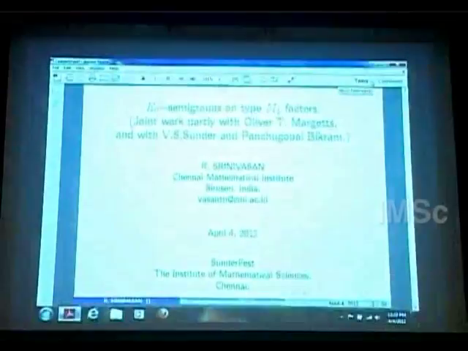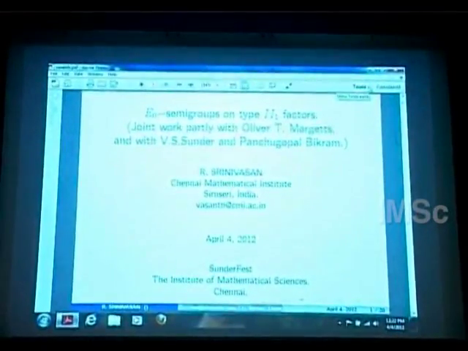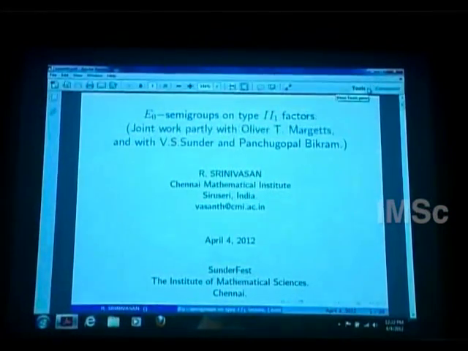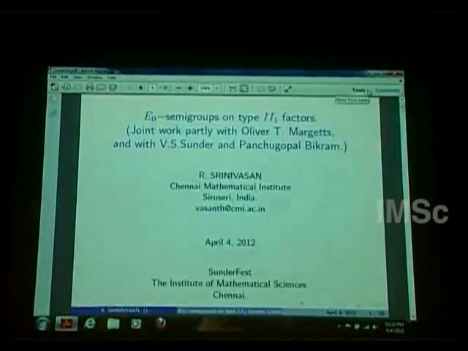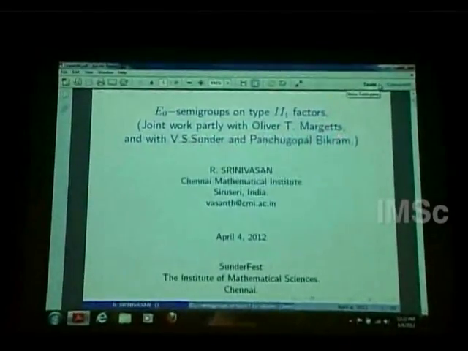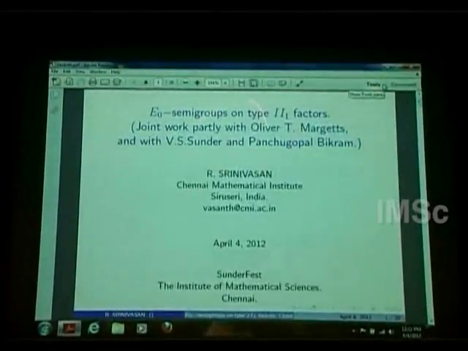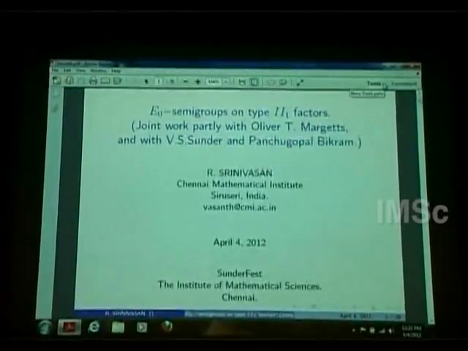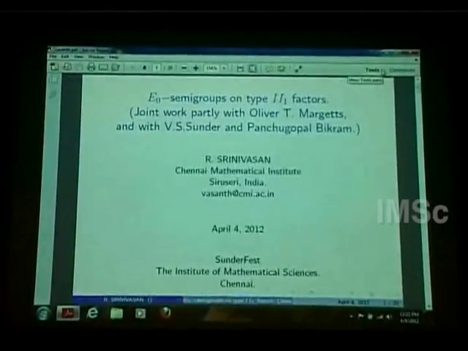So let me start. I'm going to talk about some objects called E0 semigroups on some other objects called type II-1 factors. I will define all those things, and this is joint work partly with Oliver Margetts, and with Sundar and with Panchugopal. I'm presenting two works here.